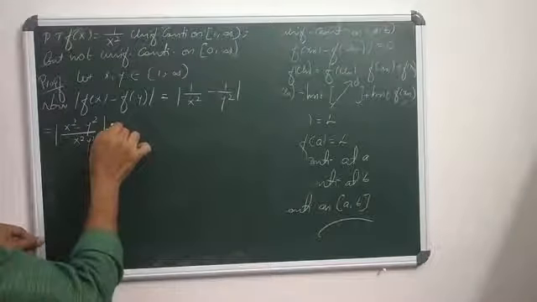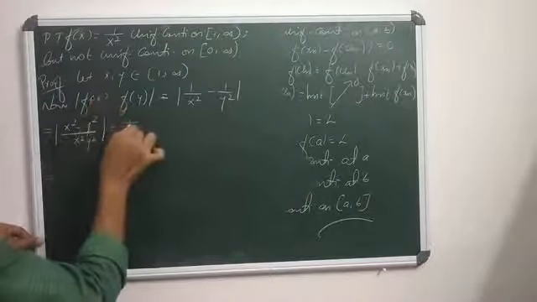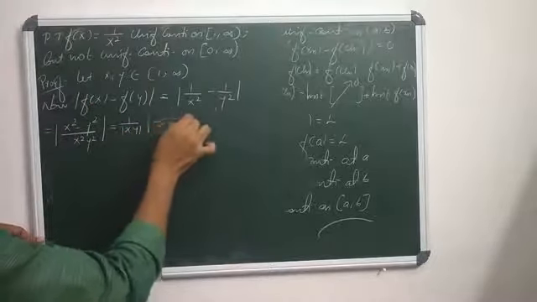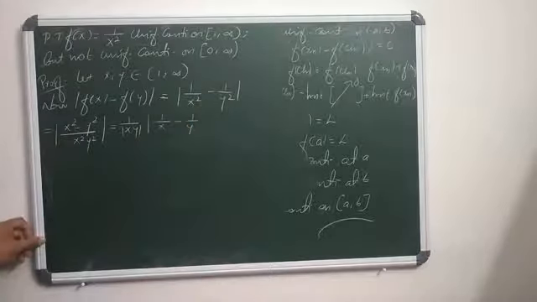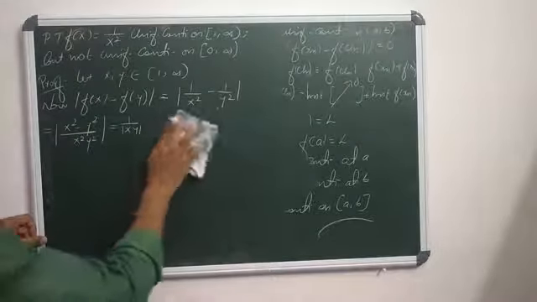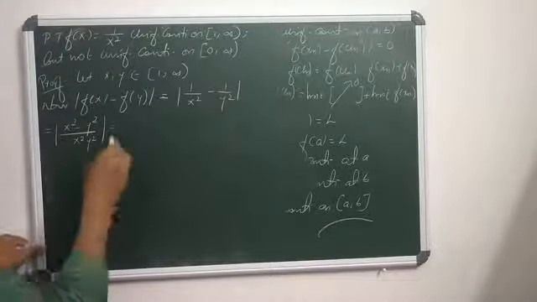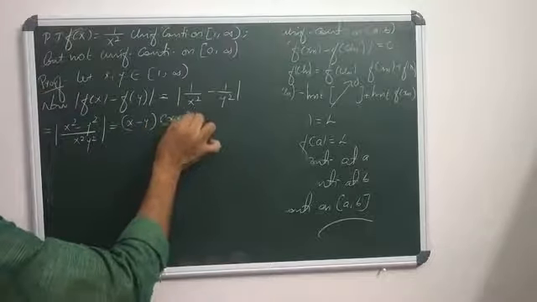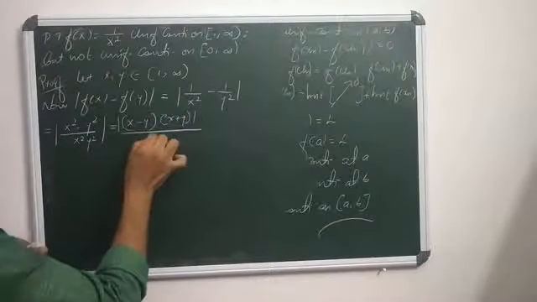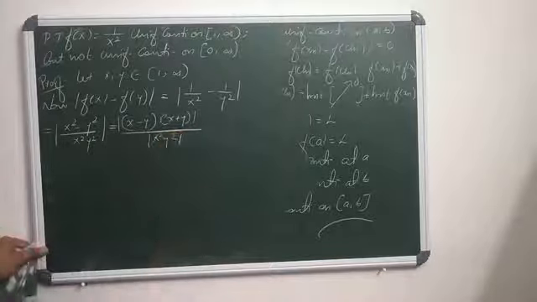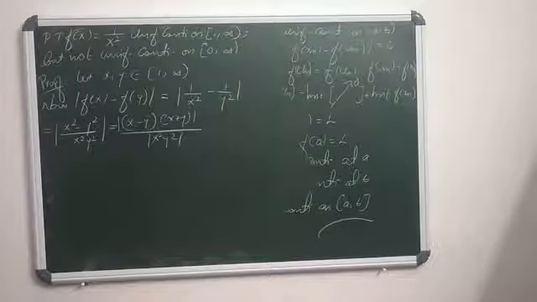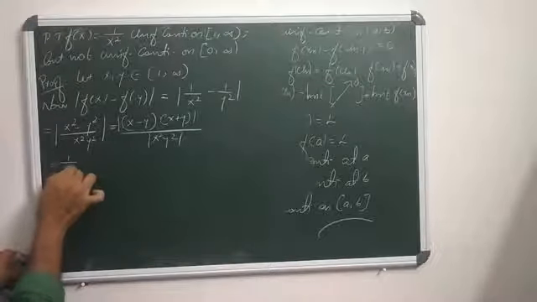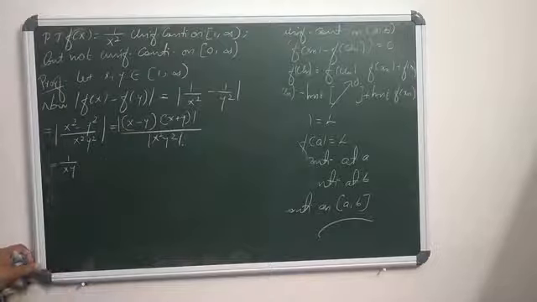This can be rearranged. What is x square minus y square? It is x minus y into x plus y, divided by modulus of x square y square, or xy whole square. So this equals 1 by xy into modulus of x minus y into x plus y by xy.